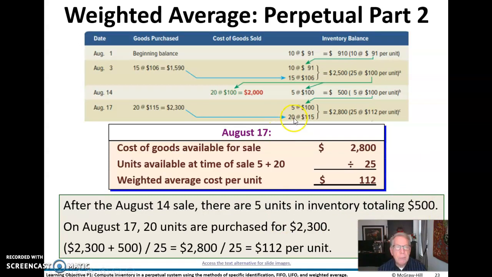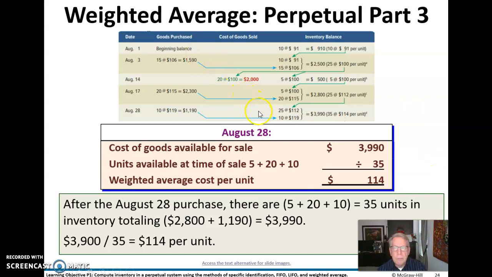Then we continue with our next purchase here. We bring this row down, we add this purchase here, we have another 25 units, this time a total of $2,800, so that's $112 per unit. We divide that by those 25 units, and we get 112 that way. So when we actually sell those beauties,